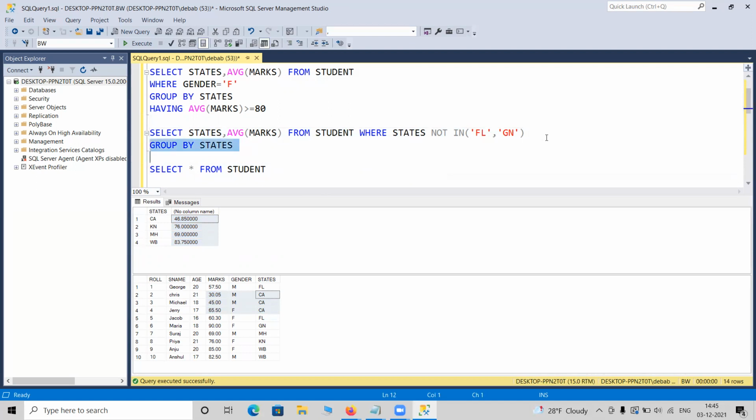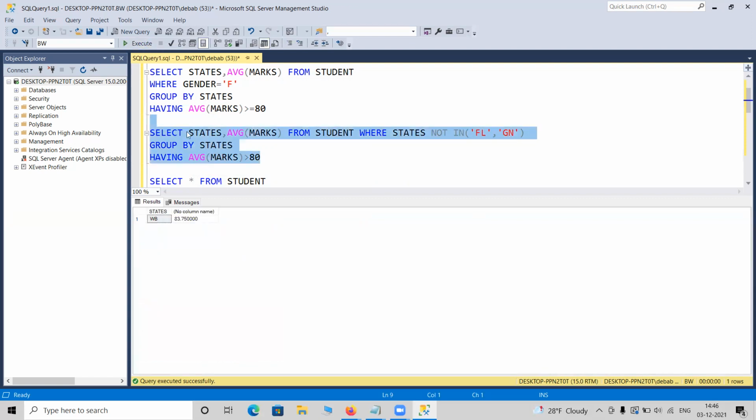It will come after doing the group by. So you have to put this into the having statement. So I can write something like having average marks greater than 80. If I run this, then out of these 4 records, it will filter this output, not the original table, and only the West Bengal record is visible here.